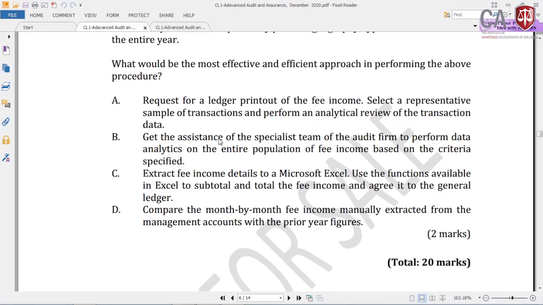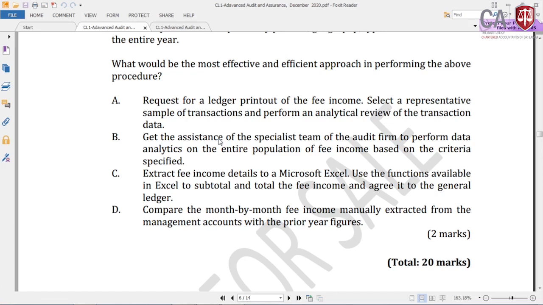Right. Answer A, request a ledger printout of the fee income, select a representative sample of transactions and perform an analytical review of the transaction data. So they print out the ledger, select a sample from it and perform analytical review on that. That is not correct.